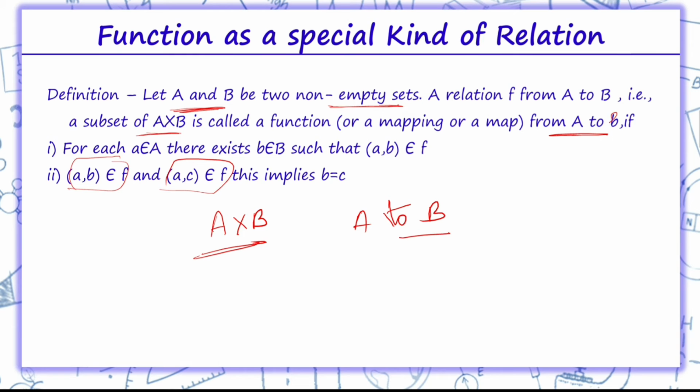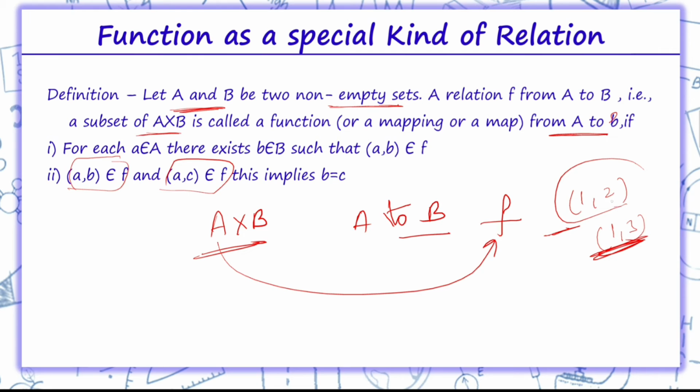When each element of A appears in some ordered pair in F and no two ordered pairs in F have the same first element, it is a function. Like (1, 2) and (1, 3), then it is not a function. This is only a relation. That means one element is related to a unique element of another set, so then only it is said to be a function. If (a, b) belongs to the function, then this b is the image of a under the function.